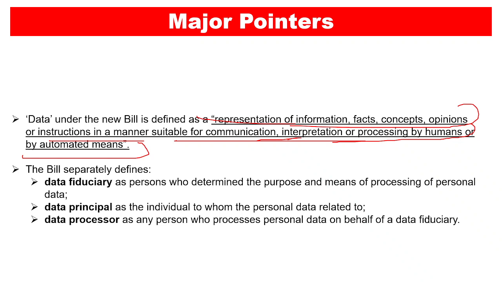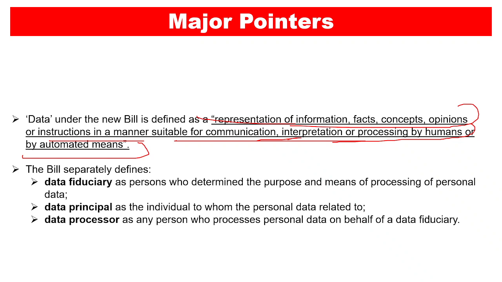Now the new bill also defines the data fiduciary, data principal, and the data processor. Who exactly is the data fiduciary? Data fiduciaries are the persons who determine the purpose and the means of processing of the personal data. Then we have the data principal, who is the individual to whom the personal data is related.